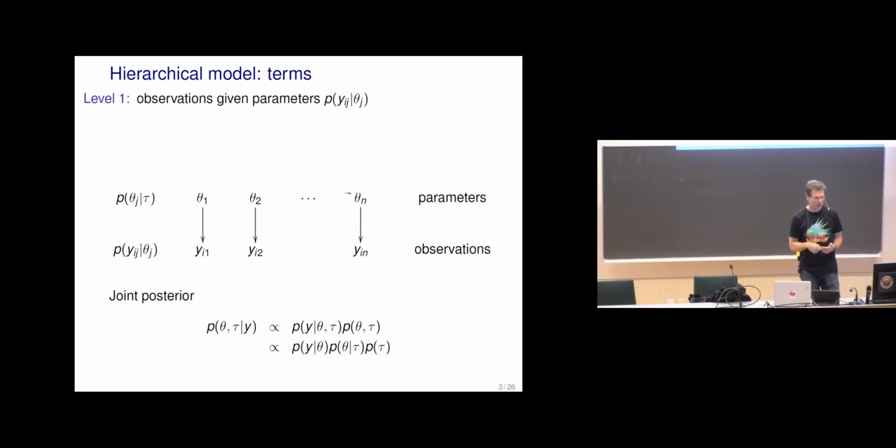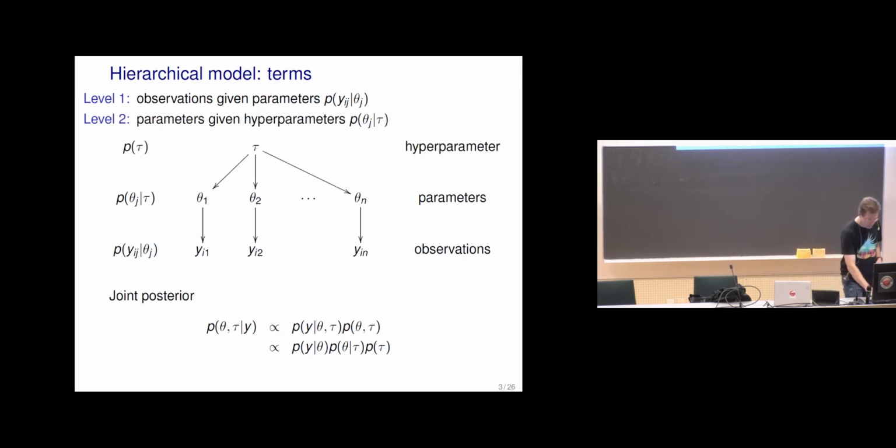Terms, so this is familiar for you. We have observations and parameters. And so with the observation model, we have p(y given theta), and the parameters have a prior p(theta given tau). And then when we have priors which have unknown parameters, then they are called hyperparameters.